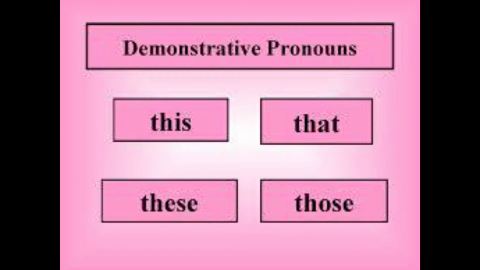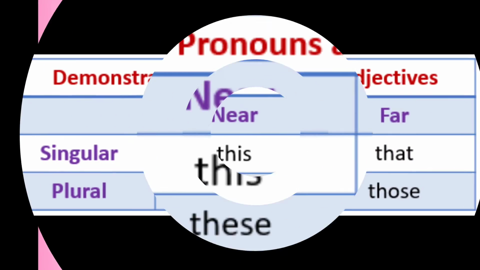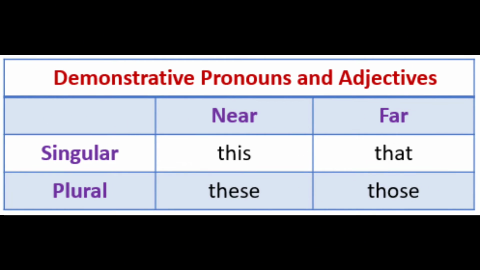So here, this and these are the demonstrative pronouns that refer to nouns that are nearby, and that and those are the demonstrative pronouns that refer to nouns that are far away. To make you clear, look at this picture, children. In singular, for nearby, you have to use the demonstrative pronoun this.